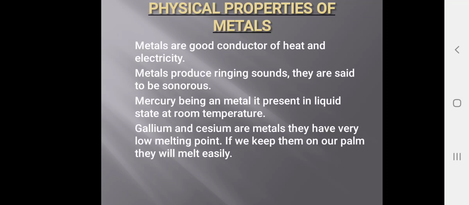Metals produce a ringing sound when they are beaten on a hard surface. They will make a sound. That property of metal is known as sonorous. Metal will produce this sound when we beat that metal on a hard surface. So that property of metal is known as sonorous.